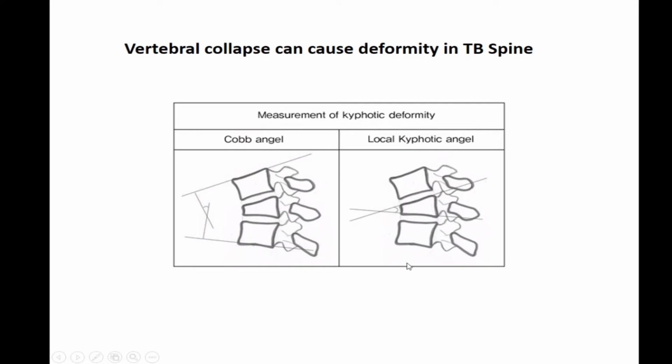So this is the kyphotic angle measurement. We measure Cobb's angle like this. Draw a line from the superior end plate, then the inferior end plate of the lower vertebra, then pass perpendiculars and see how much the angle is. This is one direct method of measuring the same thing.